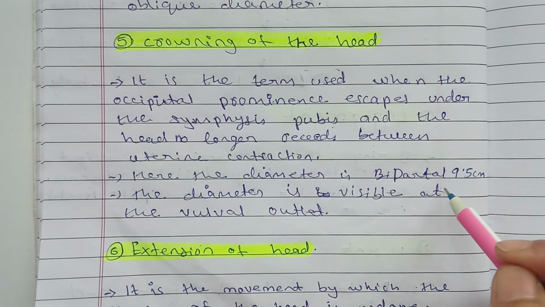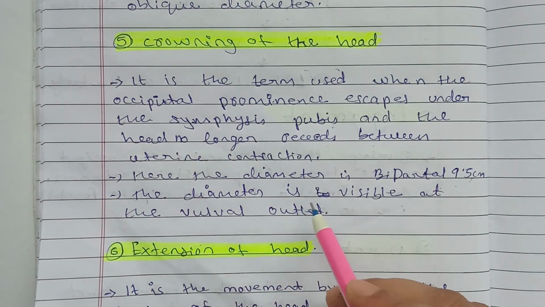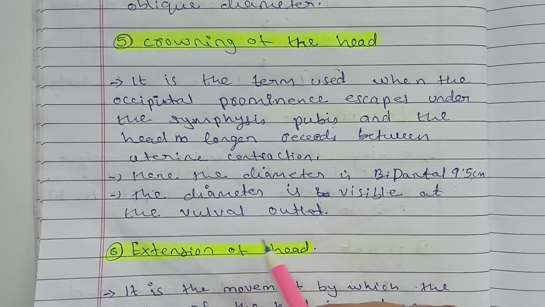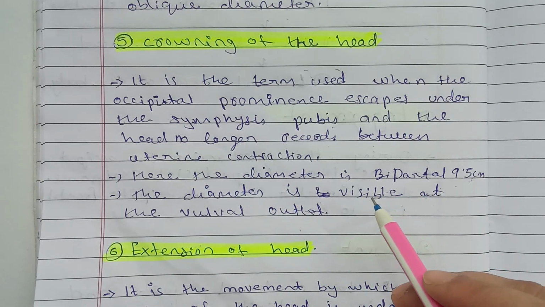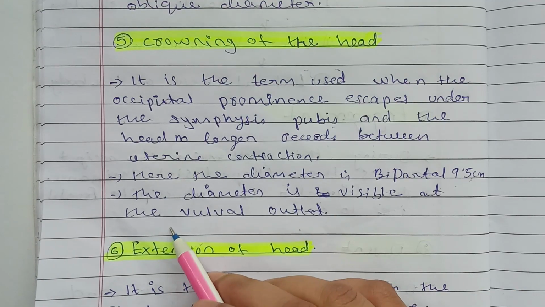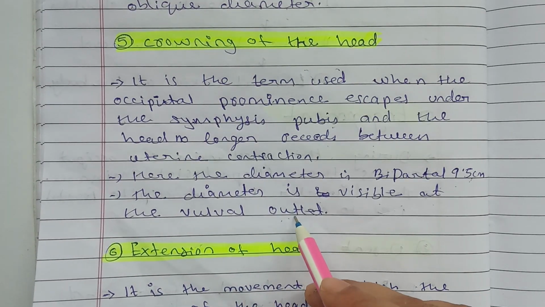Here the diameter is biparietal, that is 9.5 centimeters. The diameter is visible at the vulval outlet. So the biparietal diameter comes down due to the crowning, and then it will be visible at the vulval outlet, outside the perineum.